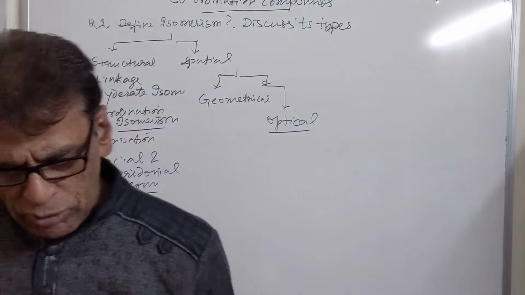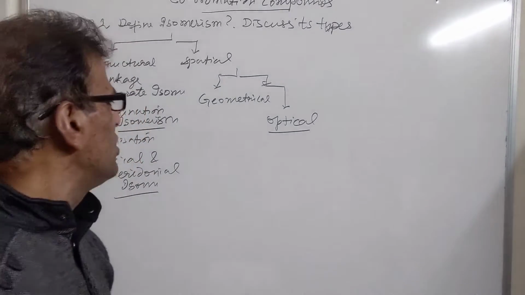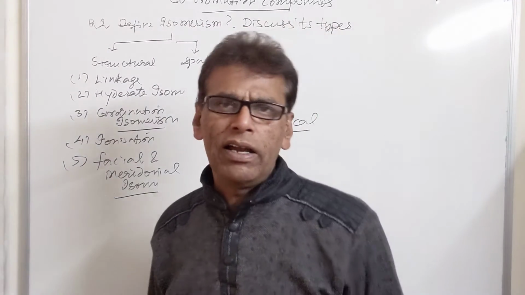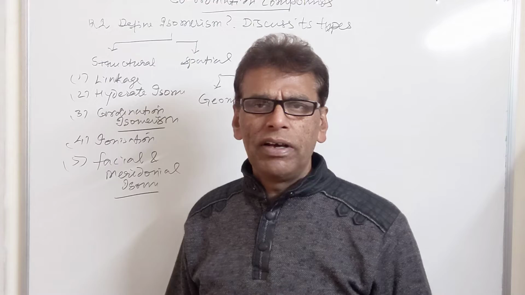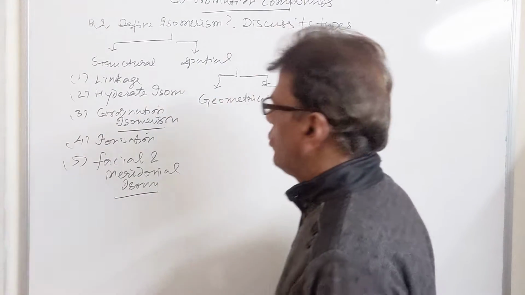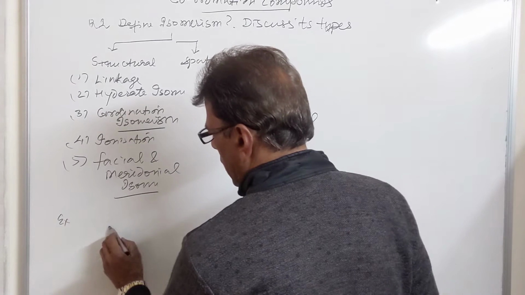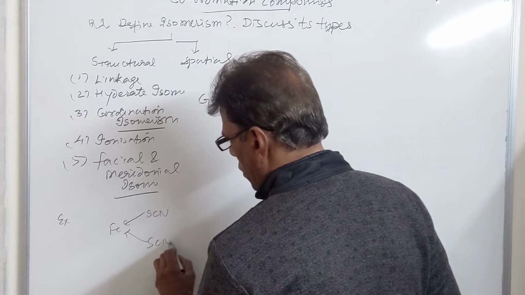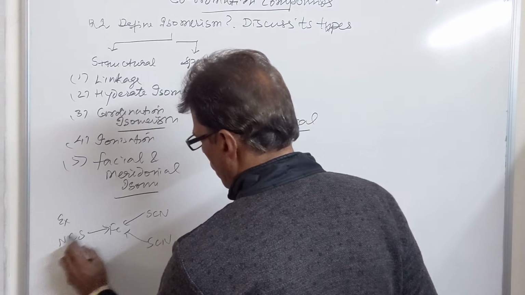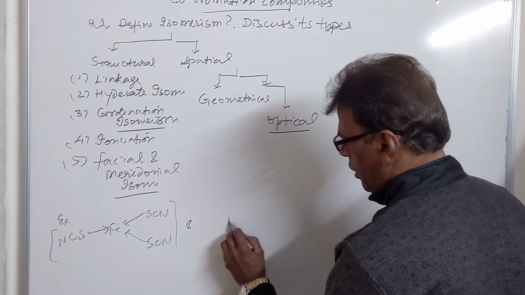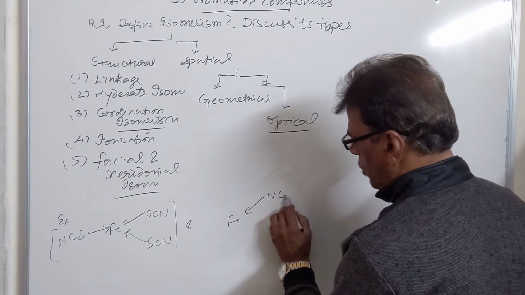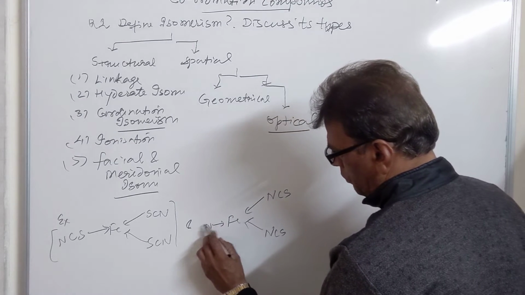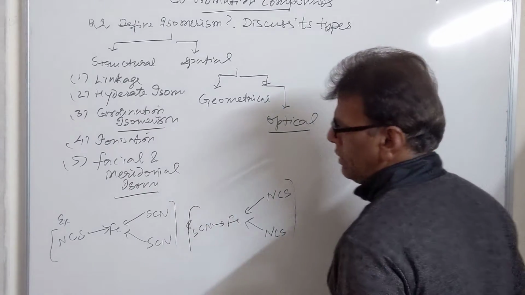So first of all, we will be considering linkage isomerism. It is the isomerism where the compound contains an ambidentate ligand, and the isomers differ in the nature of the donor atom attached to the central metal atom. For example, in ferric sulfocyanide, iron is joined to sulfocyanide through sulfur. This is one complex, and its isomer is where iron is joined to the isothiocyanate group through nitrogen. So these are called linkage isomers.